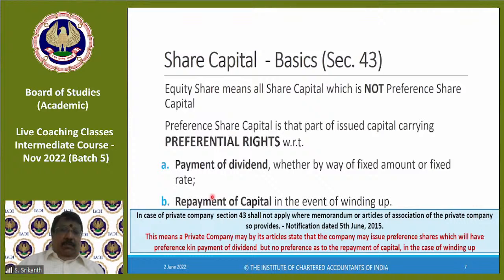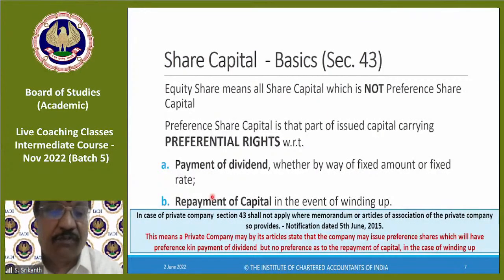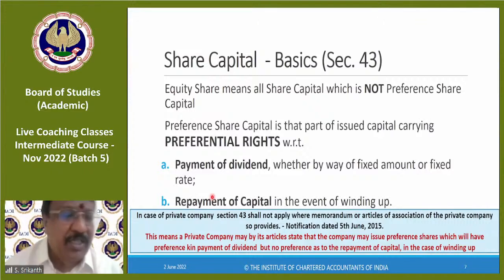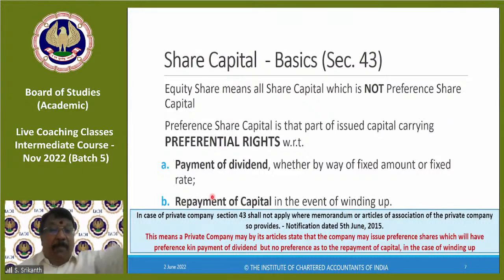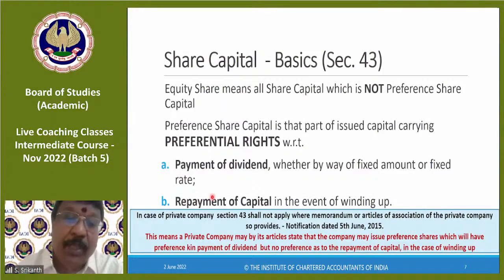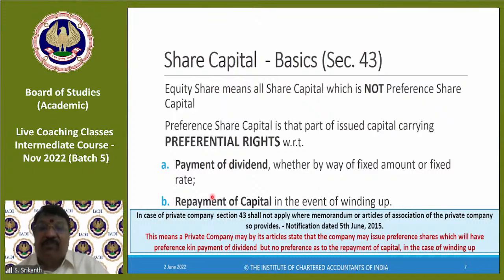This section 43 shall not apply where the memorandum or articles of association of a private company so provide. This means a private company may by its articles state that it may issue preference shares which will have preferential payment of dividend, but no preference as to the repayment of capital in the case of winding up. While issuing preference shares, private companies can decide whether to give them preferential repayment or not.